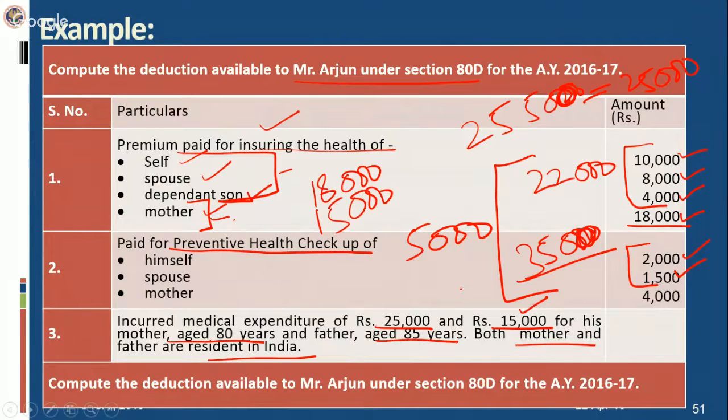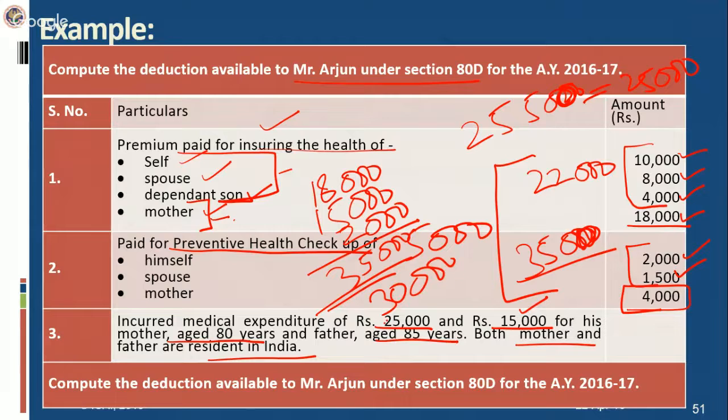What about the amount left under the preventive health checkup? Already we have exhausted 3,000 of preventive health checkup for family members. Now the remaining 2,000 he can claim. He is paying 5,000. Out of this 4,000, 2,000 he can claim for mother also. So it comes to 35,000, right? There is a limit of 30,000. This expenditure cannot exceed this limit. So 30,000 he will be eligible for parents and 25,000 for family members.